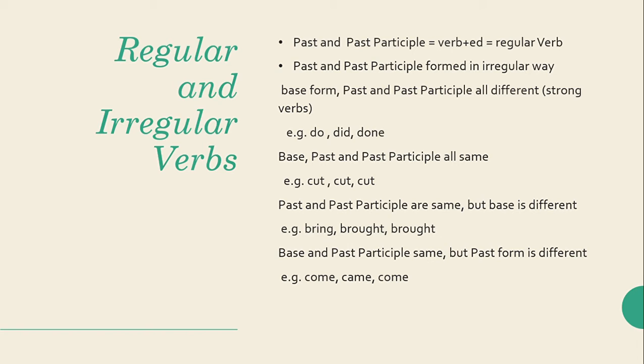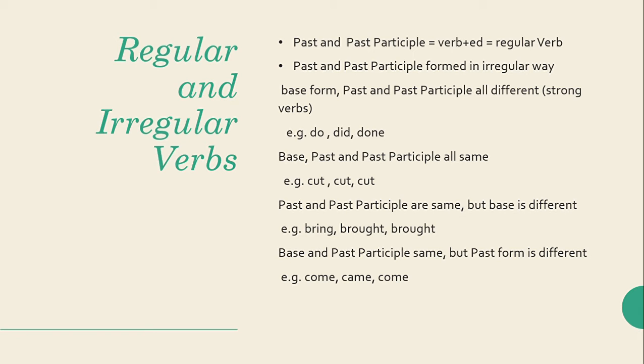Regular verbs are those verbs whose past and past participle forms, basically known as second and third forms, are made by adding ed to the base form. For example, laugh. If I add ed, that is laughed.